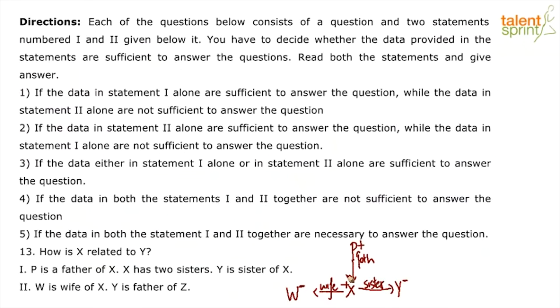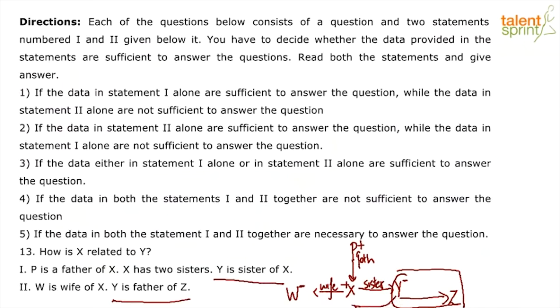Now the sixth statement says Y is the father of Z. They say Y is the father. Now, a big discrepancy arises here if you see with this statement, Y is the father of Z. Because they have told us in the above statement that Y is the sister of X. Now, if Y is the sister, how can Y be the father? Which means that we cannot solve the relationship between X and Y.